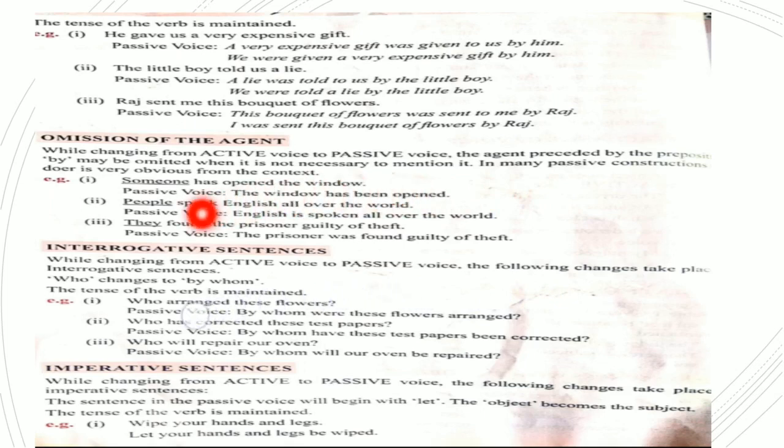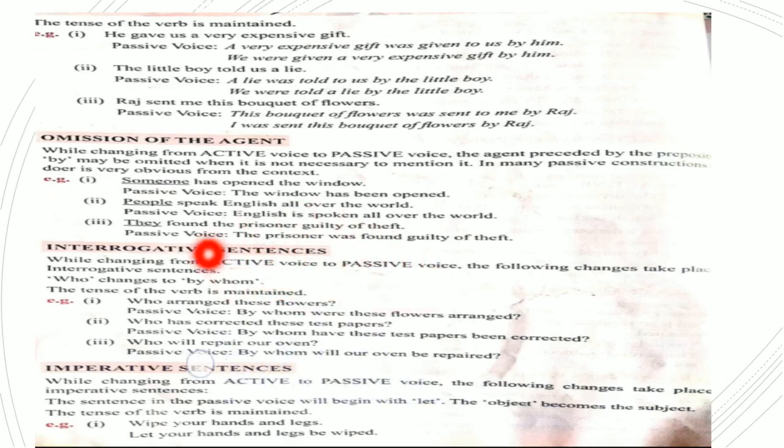Now coming to interrogative sentences. Now while changing from active voice to passive voice, the following changes take place. Now who is replaced by whom. For example, who arranged these flowers? By whom were the flowers arranged?